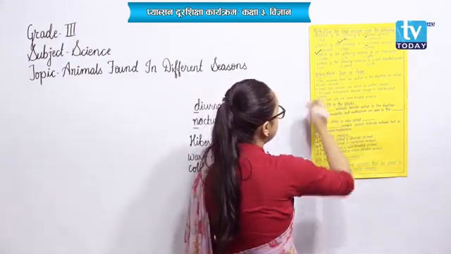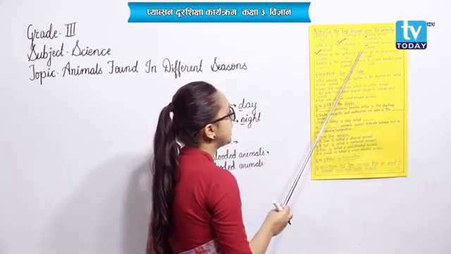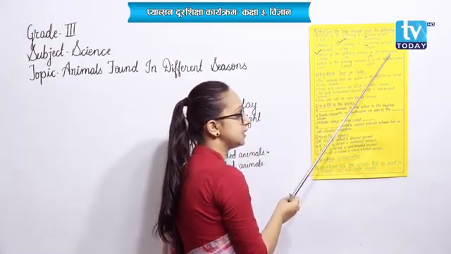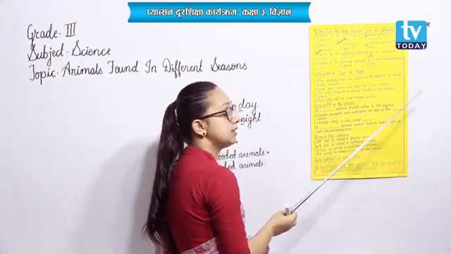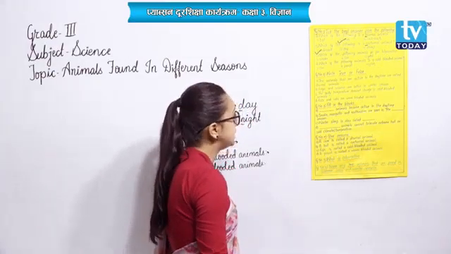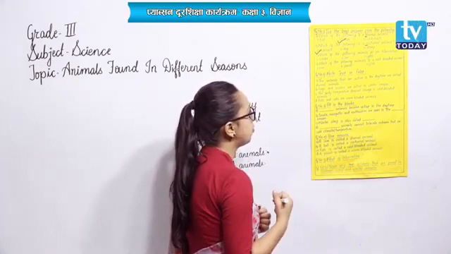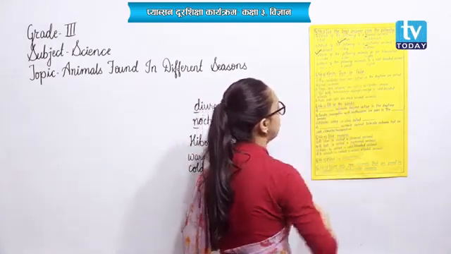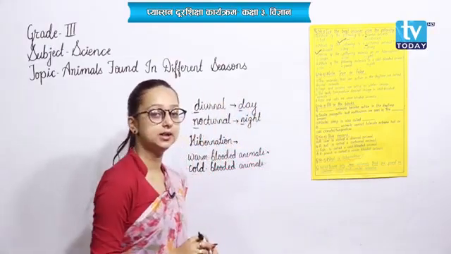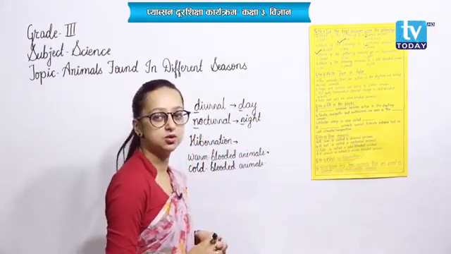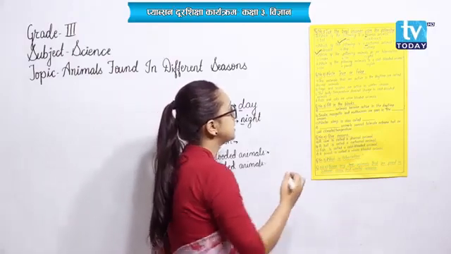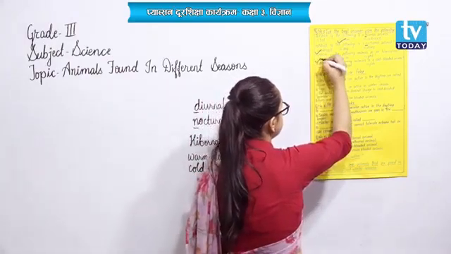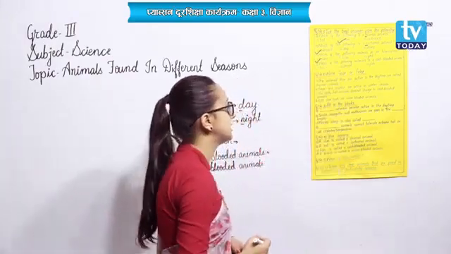And number C. Which of the following animals go for hibernation? Hibernation, that is, undergoing long winter sleep to keep themselves warm. Okay, so the options are snake, lion or goat. Very easy, right? Lion and goat don't undergo hibernation. That means snake is the animal that undergoes hibernation.